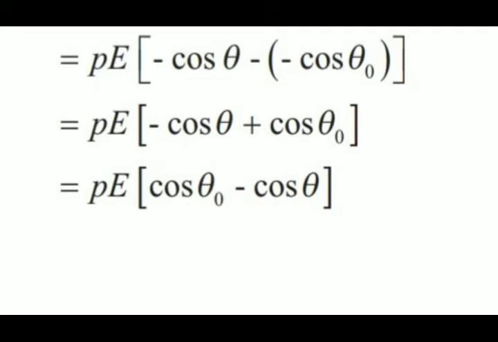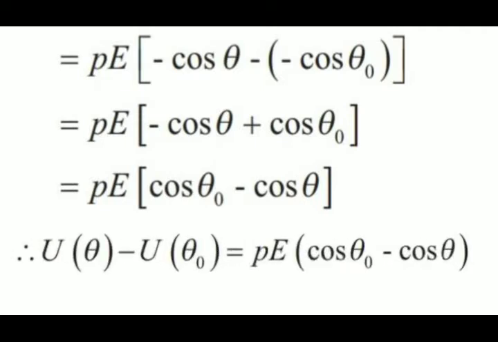This work done is stored as the potential energy of the system in the position when the dipole makes an angle theta with the electric field. The zero of potential energy can be chosen as per convenience. This is all regarding the potential energy, that is the total work done, and we know that the total work done itself is nothing but the energy. So finally we can say that U theta minus U theta naught is equal to PE into cos theta naught minus cos theta.